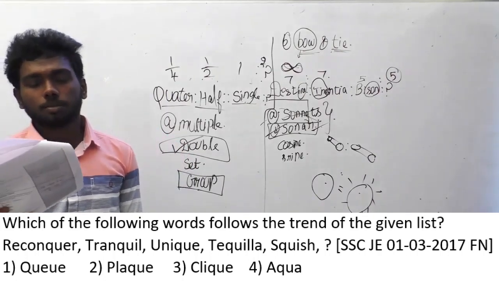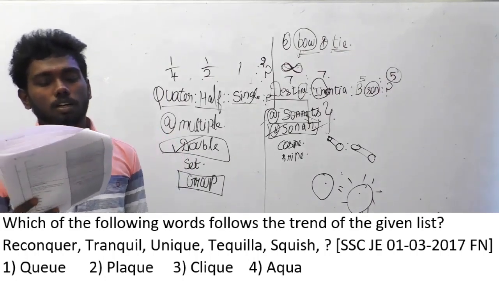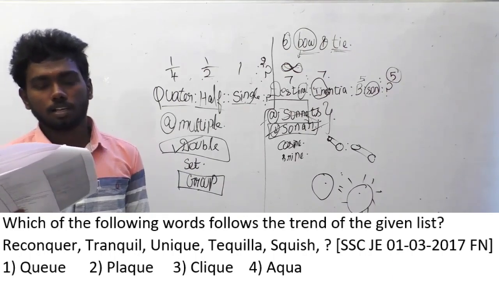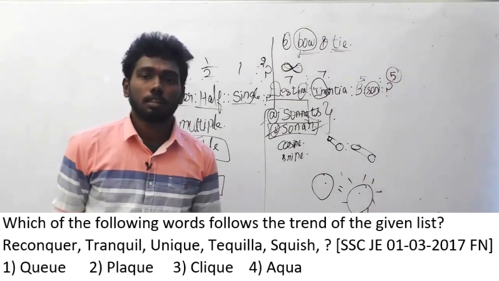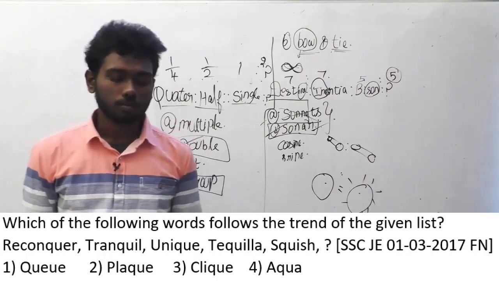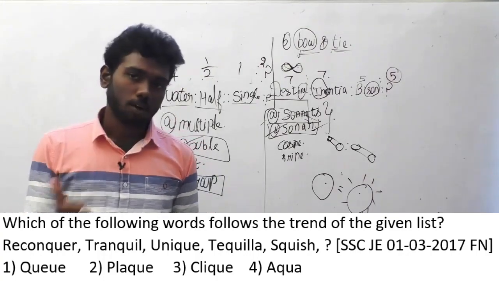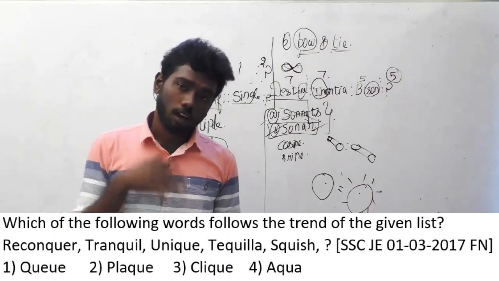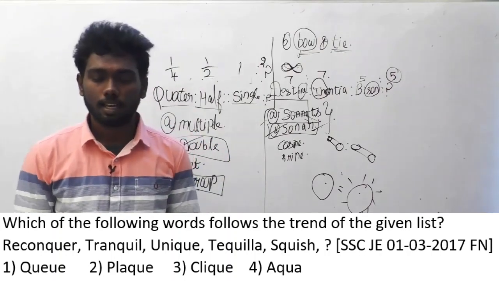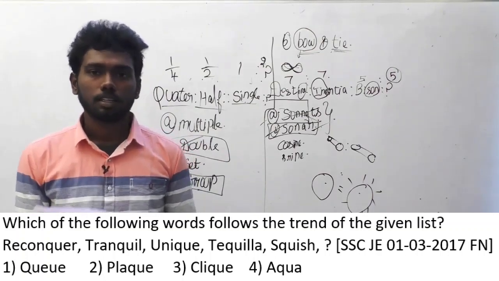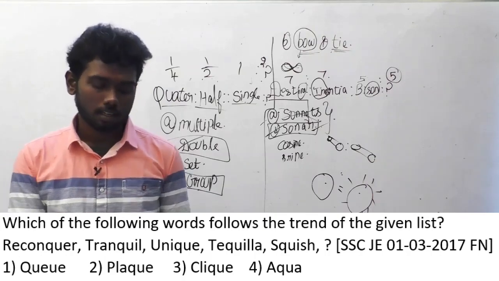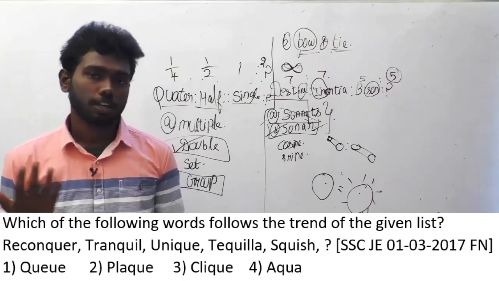And the answer options are hue, flake, click, aqua. This is a simple logic, and we have solved lots and lots of questions like this in SSC JE; this one follows the same logic. Try to guess it, and now I'm going to reveal the answer. The answer is option A, Q.